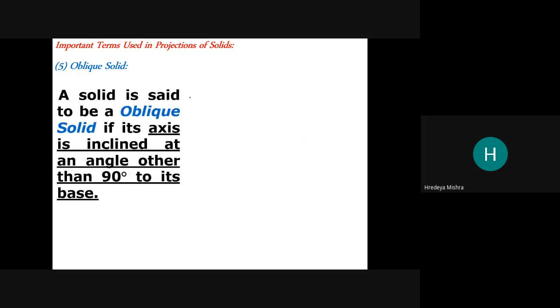Oblique solid. A solid is said to be oblique if the axis is inclined at an angle other than 90 degrees to its base. So if the solid's axis is inclined at other than 90 degrees from the base, that's called an oblique solid.